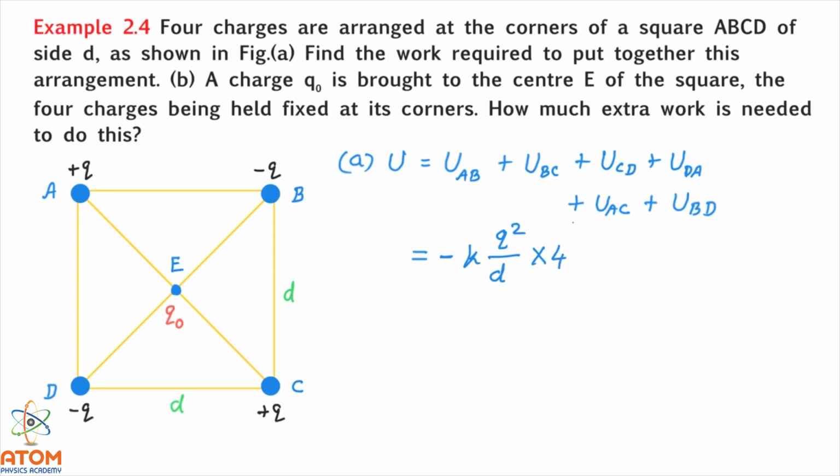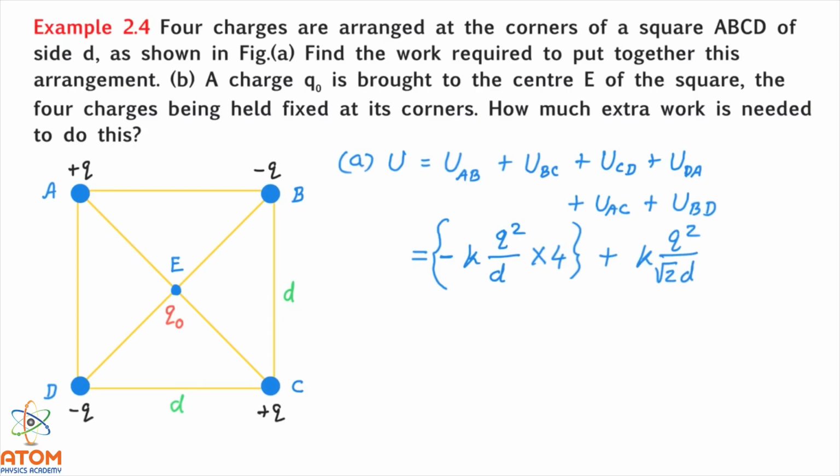Now the rest are the two pairs which are these two pairs. For these two pairs we have to consider this distance. First I will take the pair of AC charges. Here the distance will be root 2 d, because this is d, this is also d, so this distance will be root 2 d. So I can write the equation as plus k q square upon root 2 d.